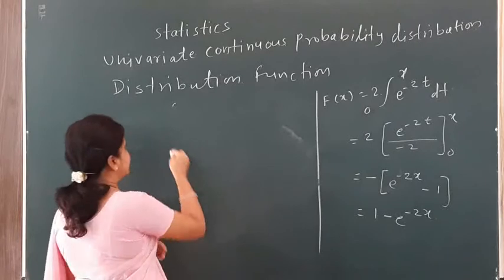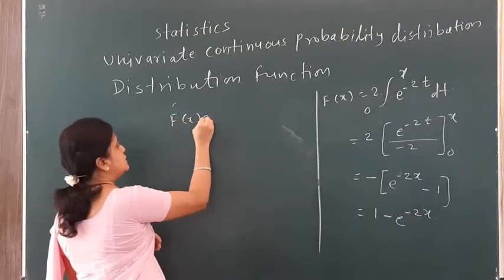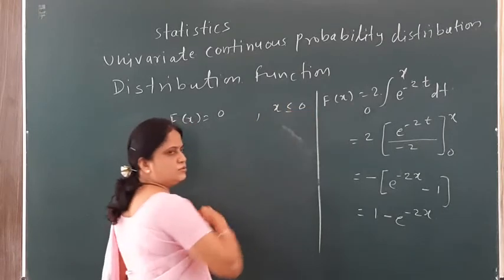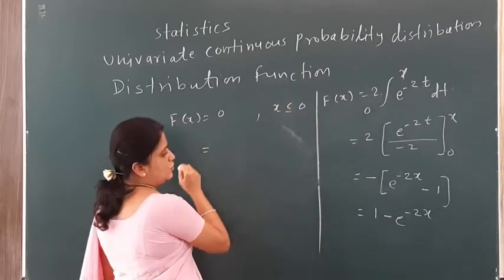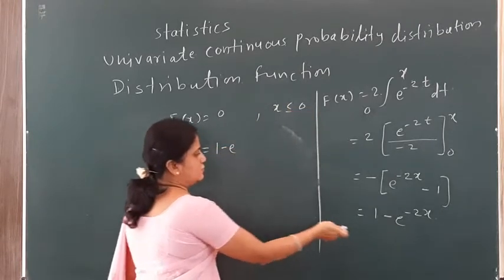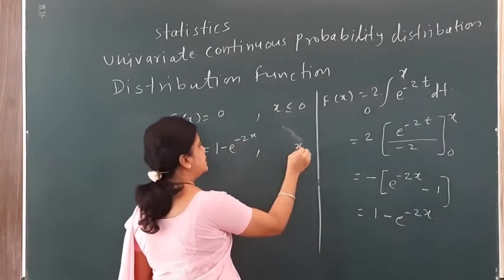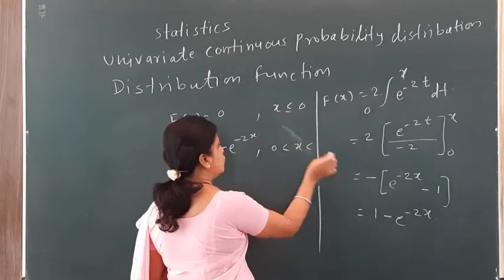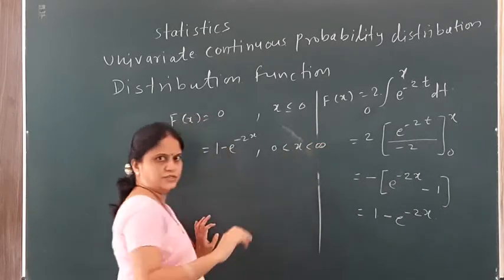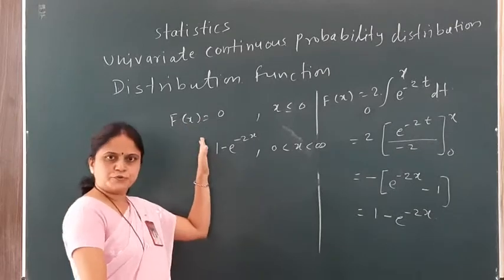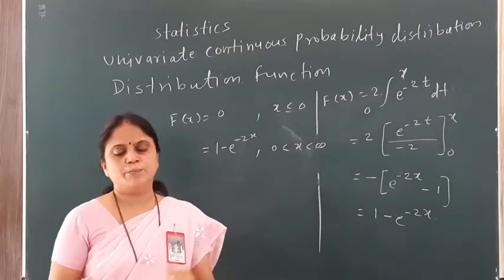We can write the answer for F(x) as: it takes value 0 if x is less than or equal to 0, and it takes value 1 minus e raised to minus 2x, that is 1 minus e^(-2x), for the range of x from 0 to infinity, or the given range. So this is your distribution function for the given PDF.